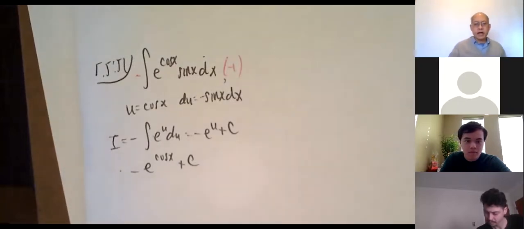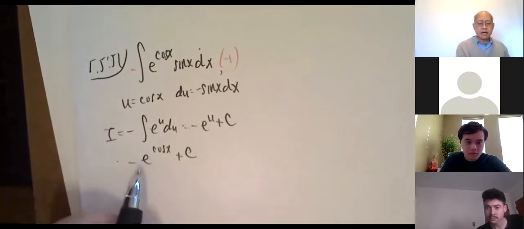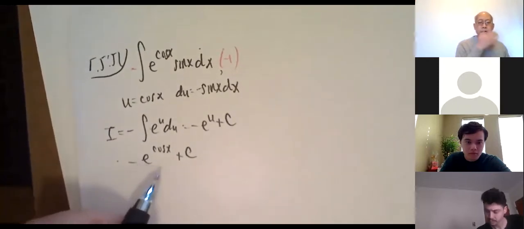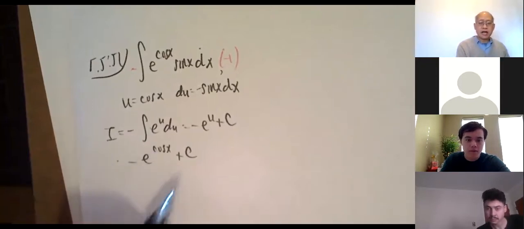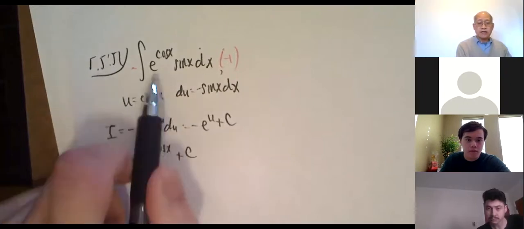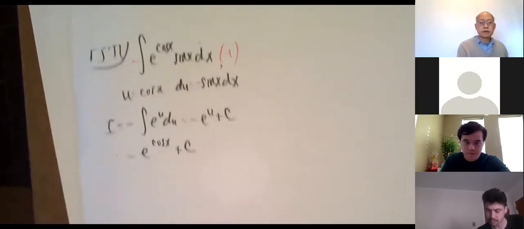And of course, you can double check by taking the derivative of this. The derivative would be the same thing times the derivative of the exponent. The derivative of cosine is negative sine. That negative will cancel that negative, and you have that. Perfect. So it works.